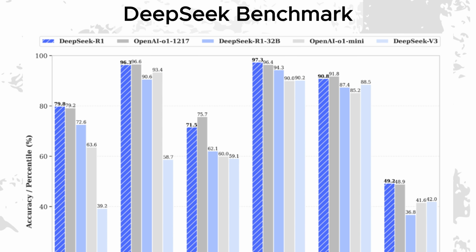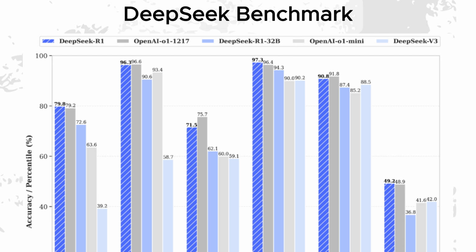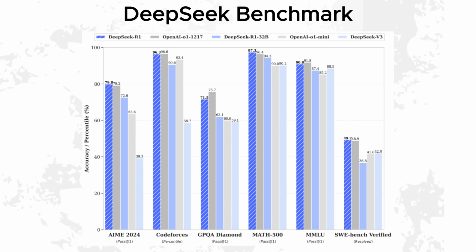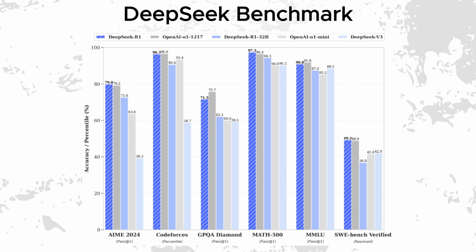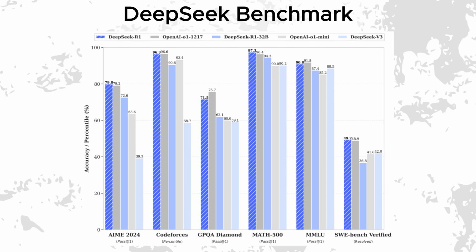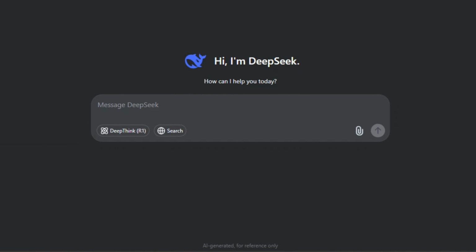Now check out this benchmark comparison. Dark blue is R1 and dark gray is O1. Honestly, the performance of both is pretty neck and neck, but when you think about the fact that R1 is free, that's impressive stuff. Let's now evaluate the capabilities of the R1 free model of DeepSeek.